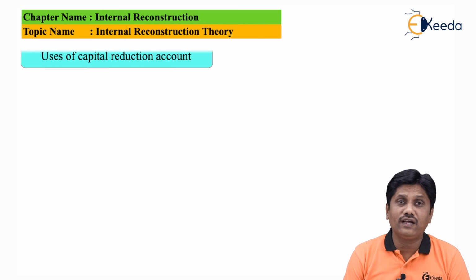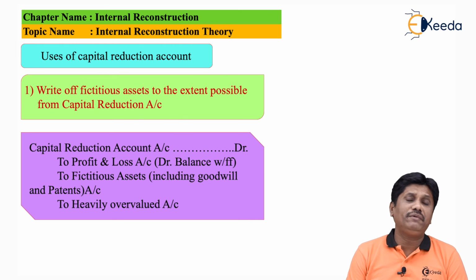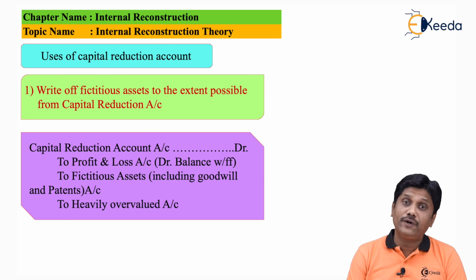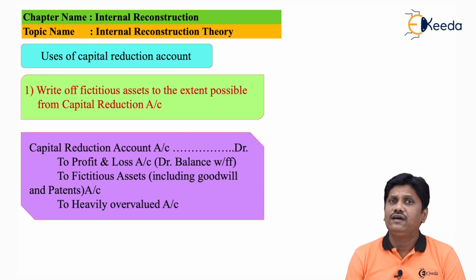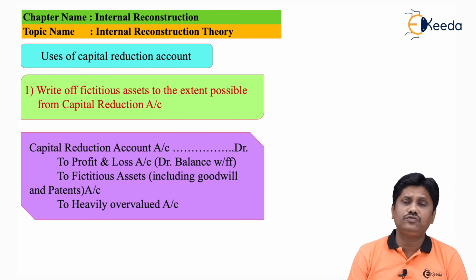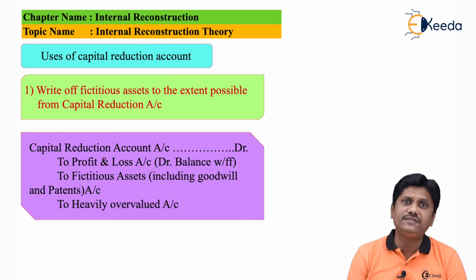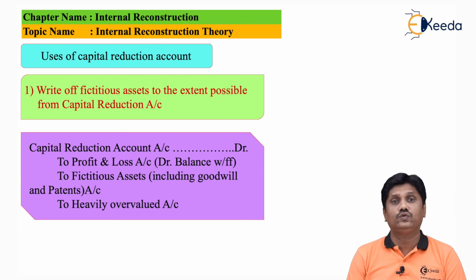Now friends, we are coming toward the end of our discussion. Capital reduction account we have prepared to implement the scheme. Whatever profits are generated, those profits can be used for the specific purpose. So capital reduction account can be used only for the purpose for which it is developed. Now just try to recollect. In the beginning of my session, I told you that your company is loss making. Your balance sheet is not showing a true and fair view of the business. Your assets are highly overstated. There are many fictitious assets. There is a goodwill which has lost value.